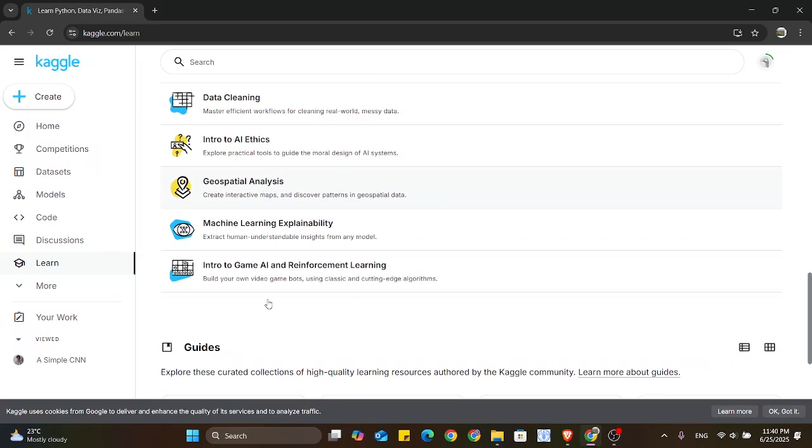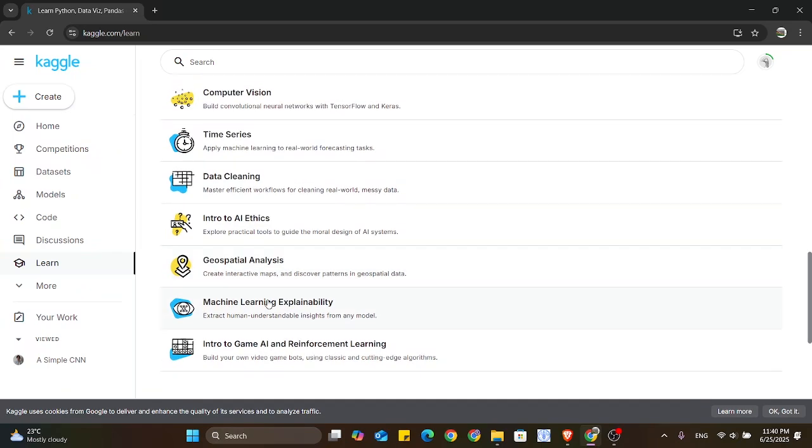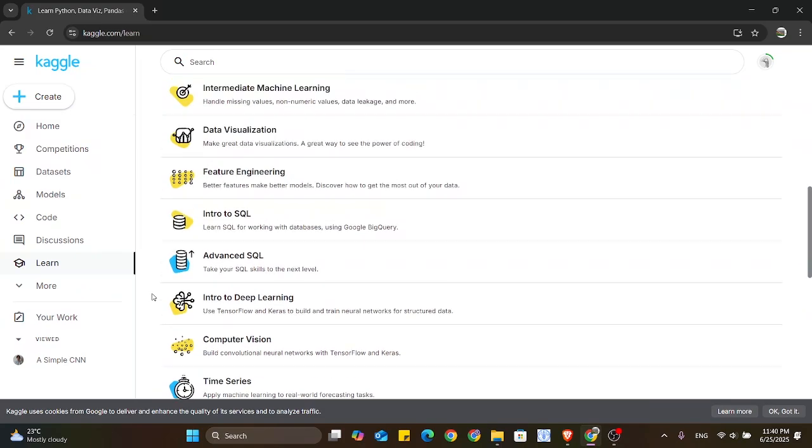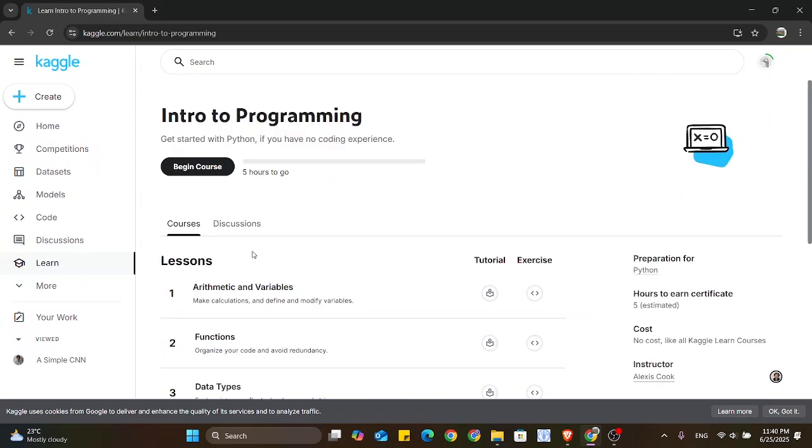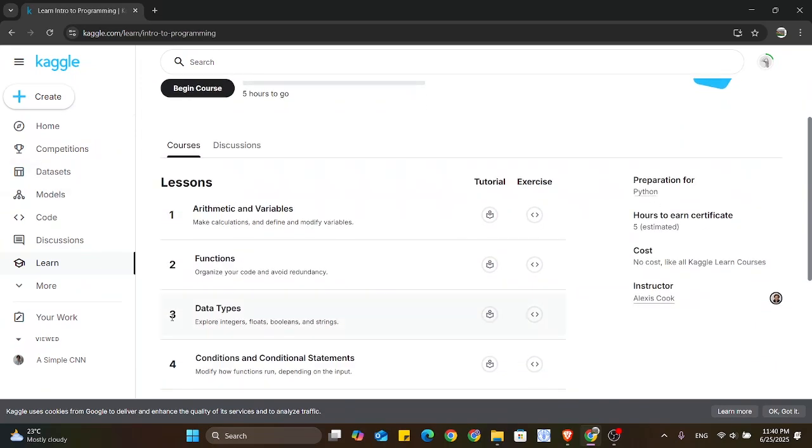All these courses are free, and you can really get the basics of all this information, and you will get a certificate as well, and this will be very valuable. Just as an instance, what you can see here is there is a tutorial as well as an exercise. You will first have to go through the tutorial, and then you can practice the questions there, where you will have options to check whether the answers are right or wrong.